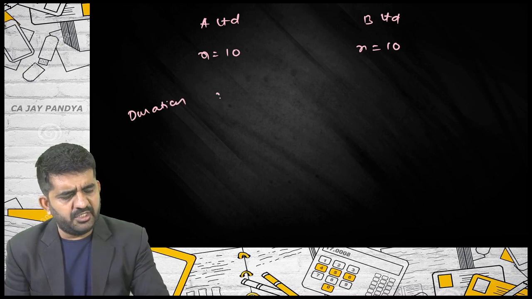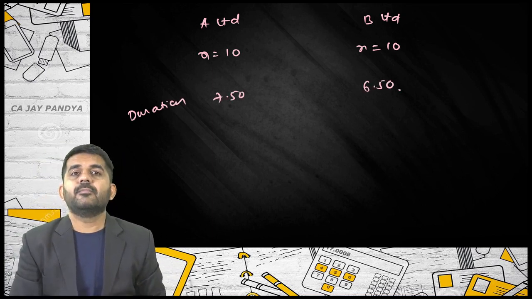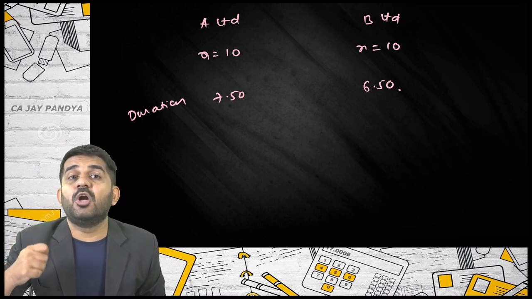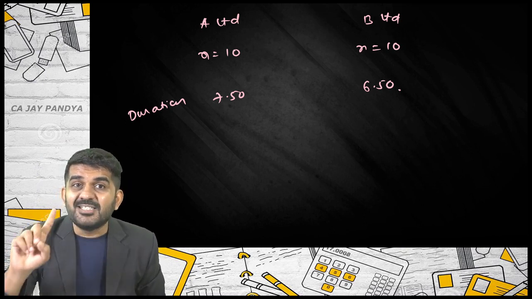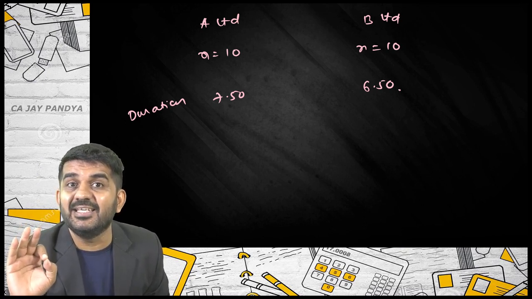Duration of A's bond is 7.50. Duration of B's bond is 6.50. B Limited bond will be better. Once again, B Limited bond is less risky.